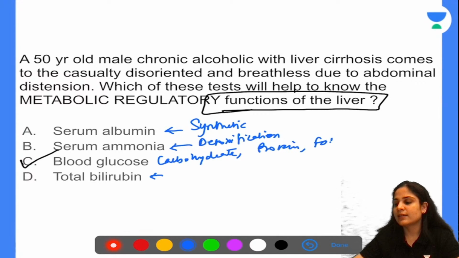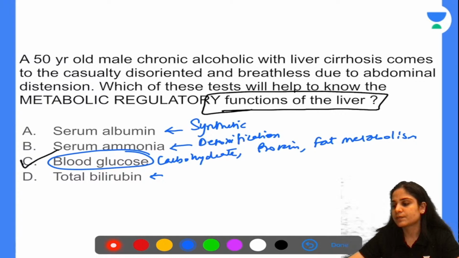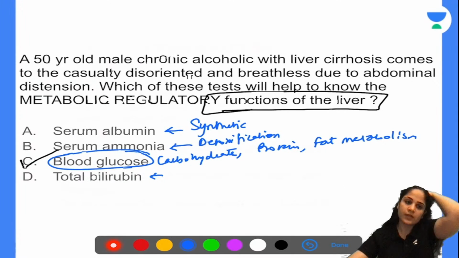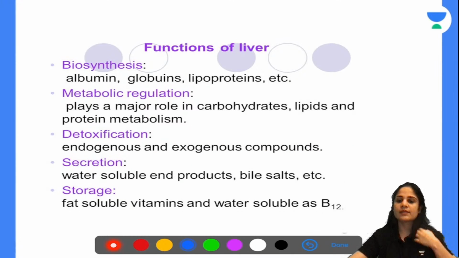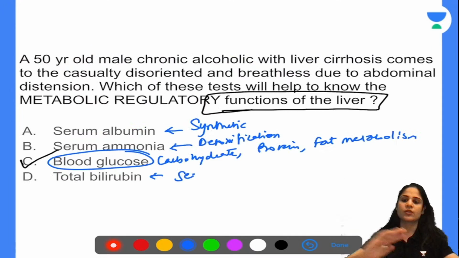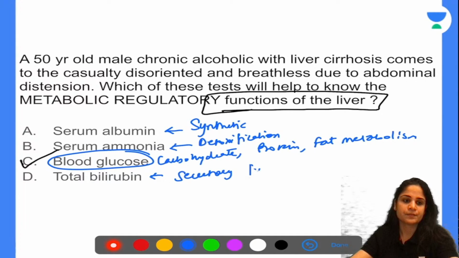On the other hand, what are your other things? Your bilirubin was the secretory function of the liver. So you should be individually knowing all the functions of the liver. Only then will you be able to answer this in the exam. It is a very basic physiology question that all of you should know.